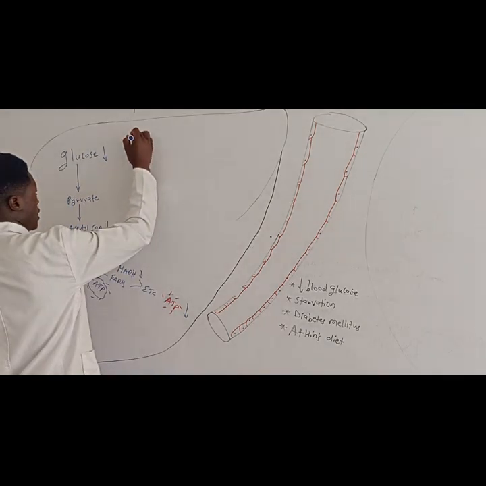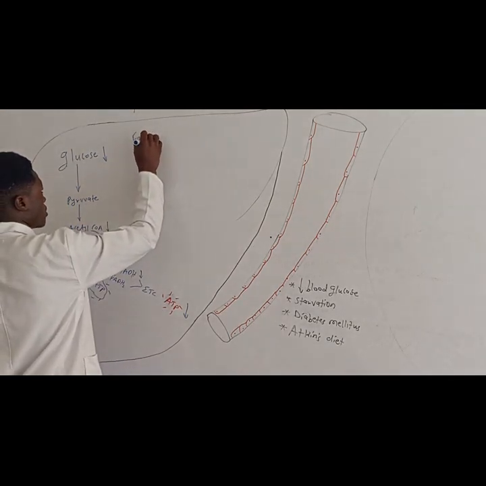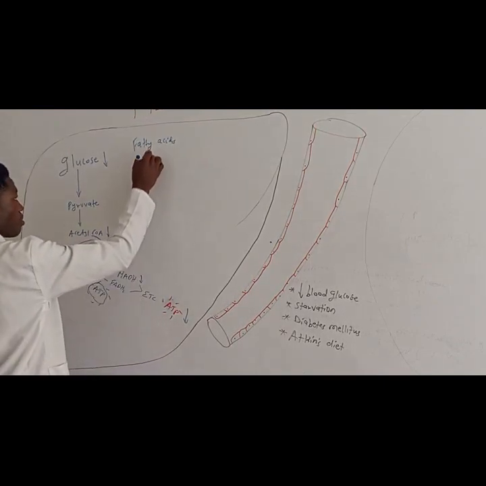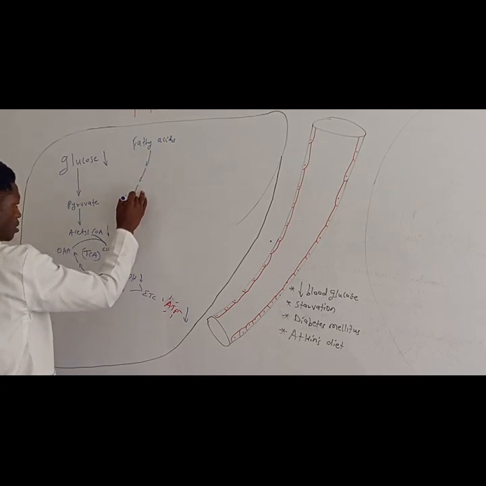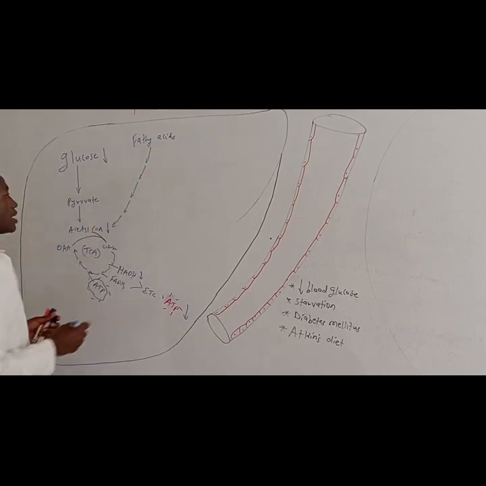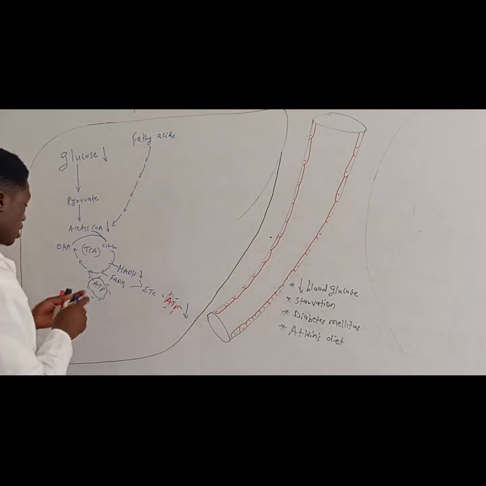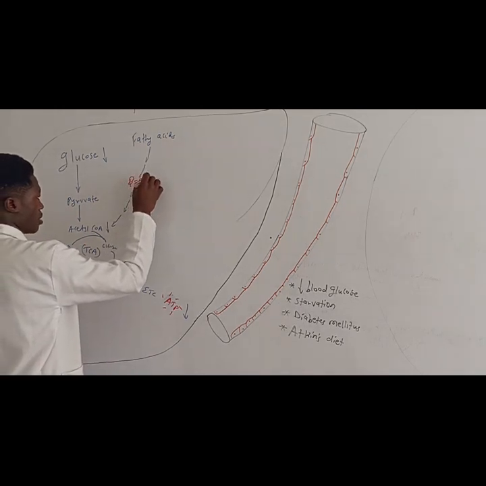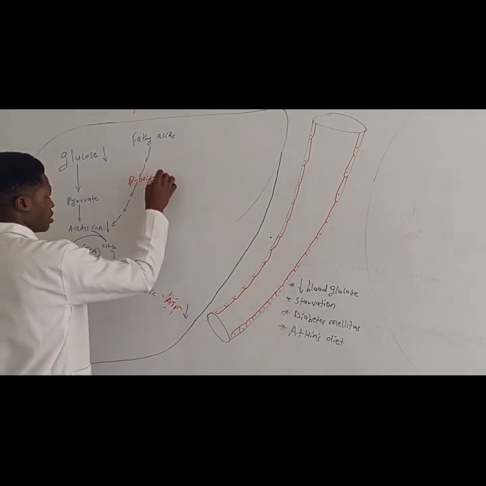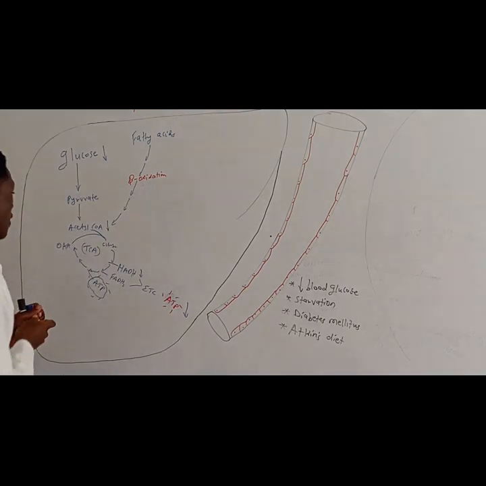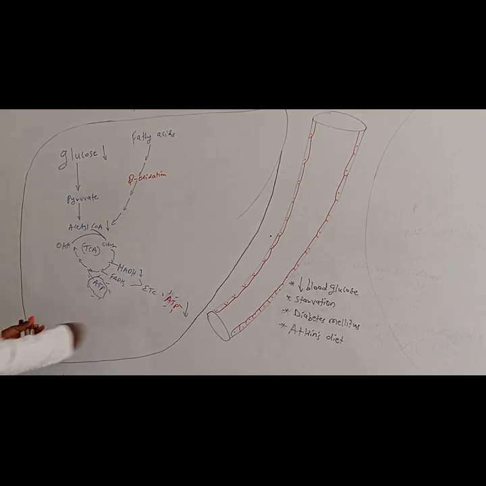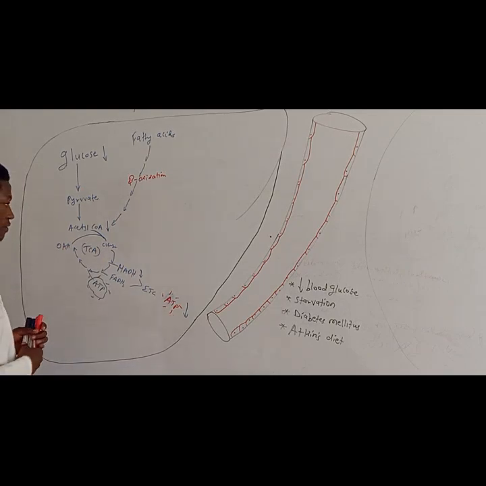Now, when you have fatty acids, they can be broken down into acetyl-CoA. This process is called beta oxidation, the process by which we break down fatty acids into acetyl-CoA. When we break down fatty acids into acetyl-CoA, you are going to run the TCA cycle, and then you are going to revive the energy supply for the body.